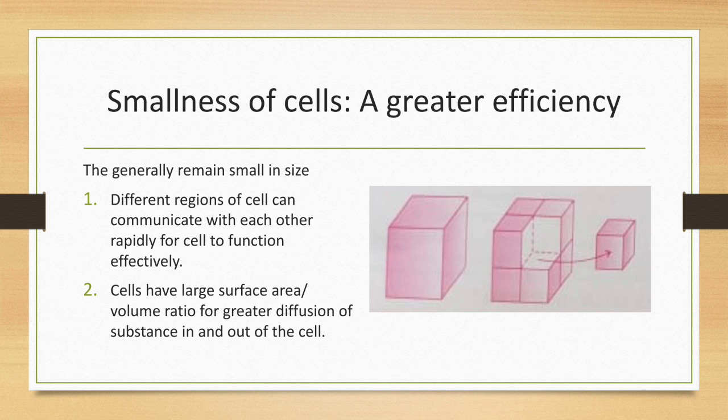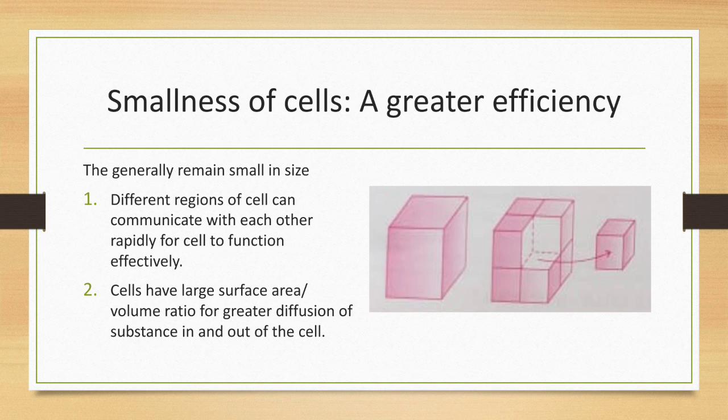To understand this second point, just imagine a cube with each side measuring 2 millimeter. Just look at the figure. There is a cube, and each side measures 2 millimeter. There are 6 surfaces in a cube.